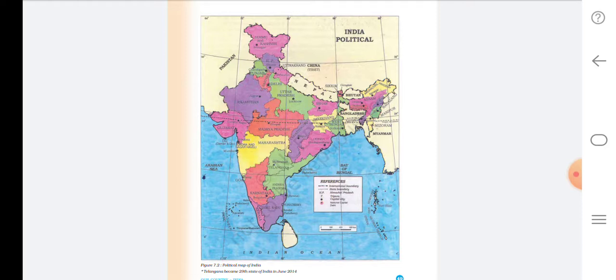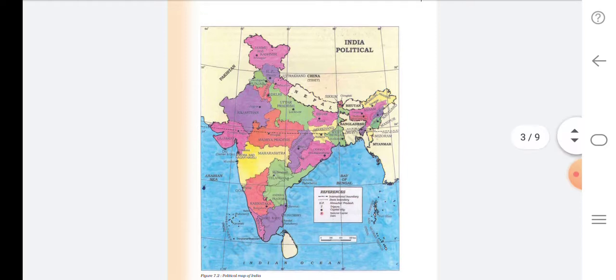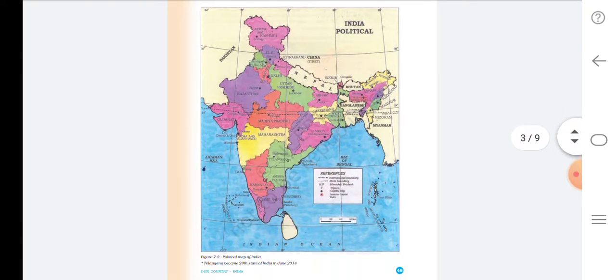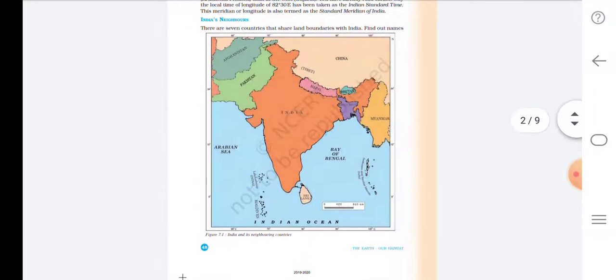So let's see what a peninsula is. A peninsula is a piece of land which is surrounded by water on three sides. See, India is a peninsula. Why? Because India is surrounded on three sides by water. In the west there is the Arabian Sea, in the east the Bay of Bengal, and in the south the Indian Ocean.